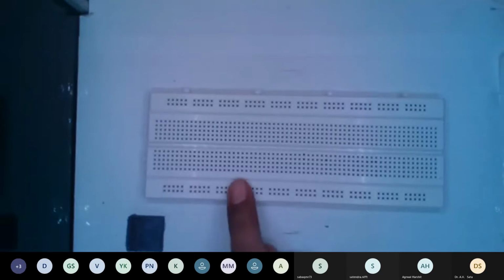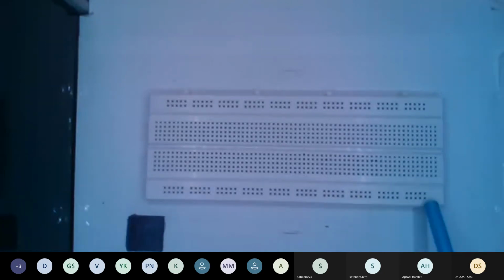These lines over there are essentially for the voltages. You can power your circuit via this if you are powering it from outside power modules. They are connected in a parallel mode.